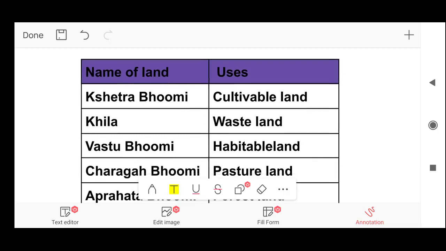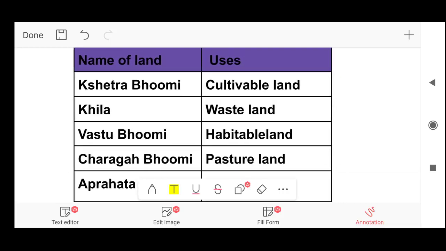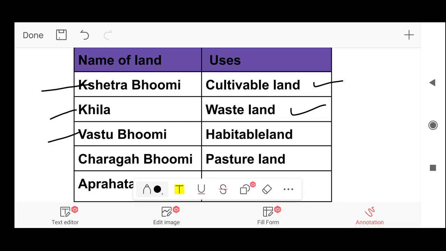Next is a table, and it contains the names of land and their uses. So first is Kshetra Bhumi. Kshetra Bhumi was used as cultivable land. Next, Khila. Khila was wasteland. Next, Vastu Bhumi. Vastu Bhumi was habitable land.